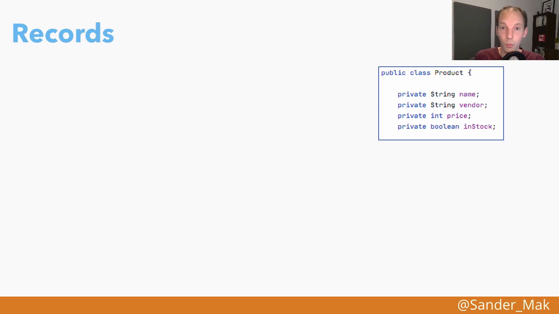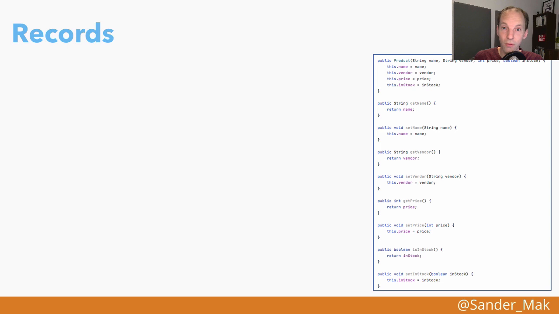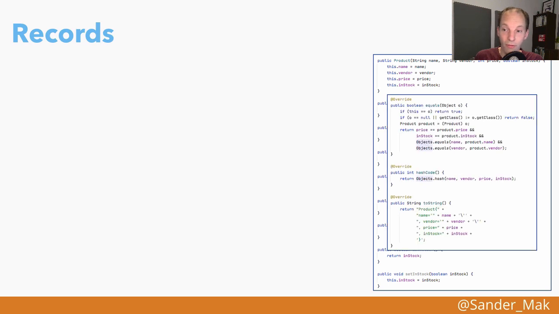But of course, we need much more code to make this work. We need to have a constructor. We need to have getter methods to get the values of the members. And to make it work correctly, we also need to have an equals, hashCode and toString implementation that are congruent with the fields that we defined. Now, this can be generated by an IDE, but that has drawbacks. You can use frameworks like Lombok, for example, that also has some drawbacks. So in the end, what we're looking for is something in the Java language to more precisely describe this concept of having data-only classes. And that's what records are.